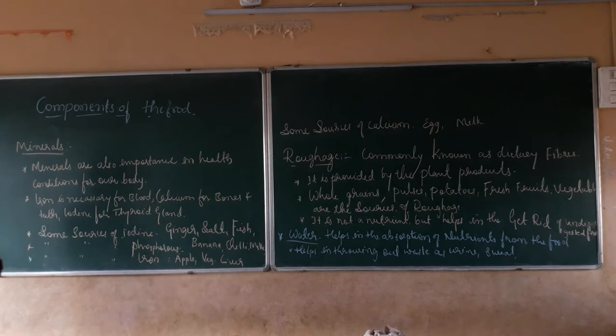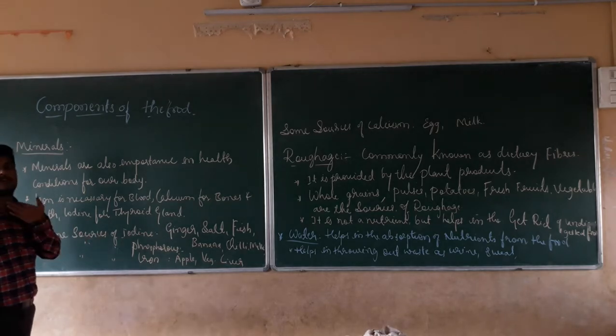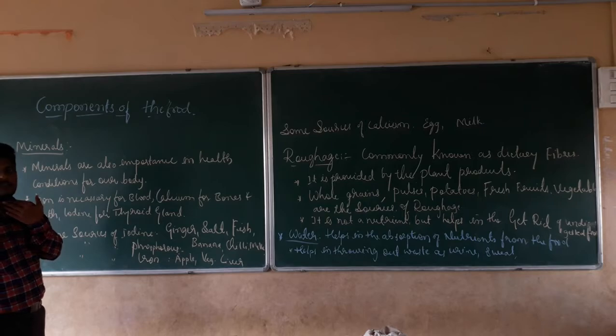Now some sources of the minerals. Now some sources of the iodine which is required for the metabolic activities of the thyroid gland.